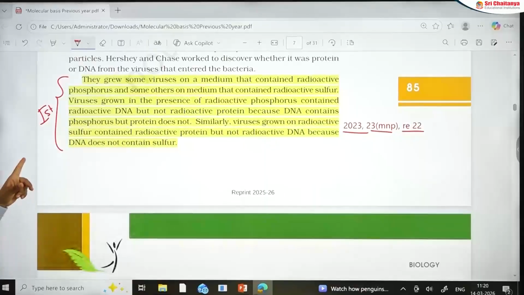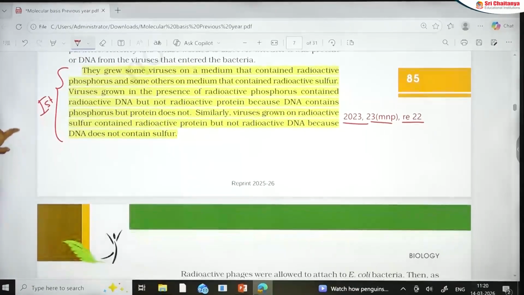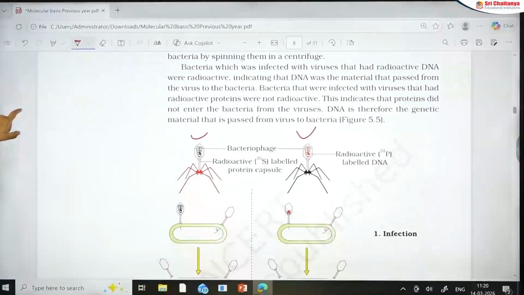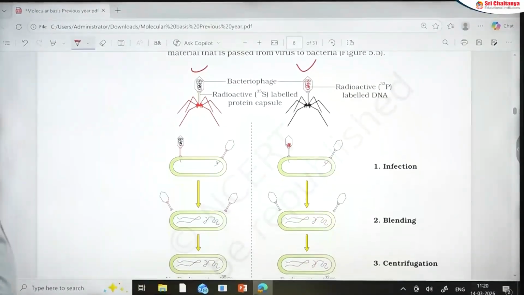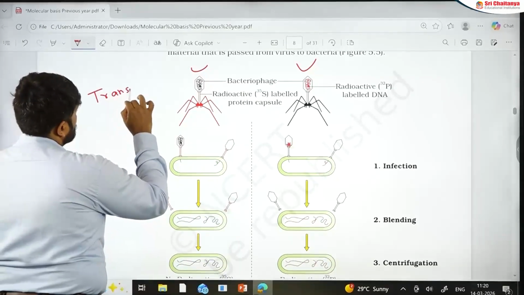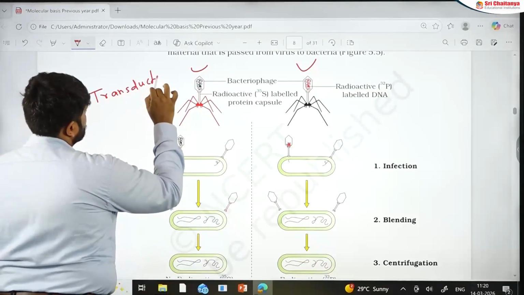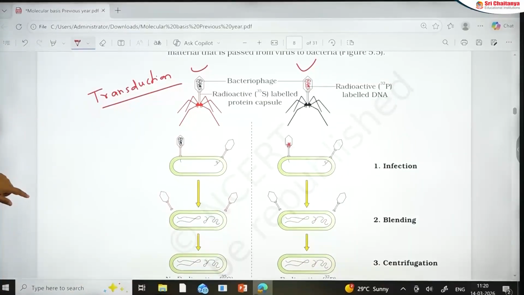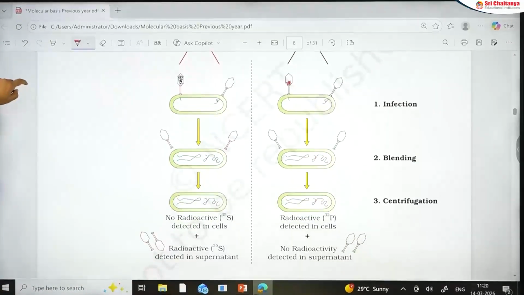First is the production of the viruses, and then you have the next part of the experiment, that is the second phase of the experiment. Sometimes remember this experiment has another name, because viruses are used and you are infecting with them. So this can also be named the transduction experiment. Important steps: infection, blending, centrifugation.